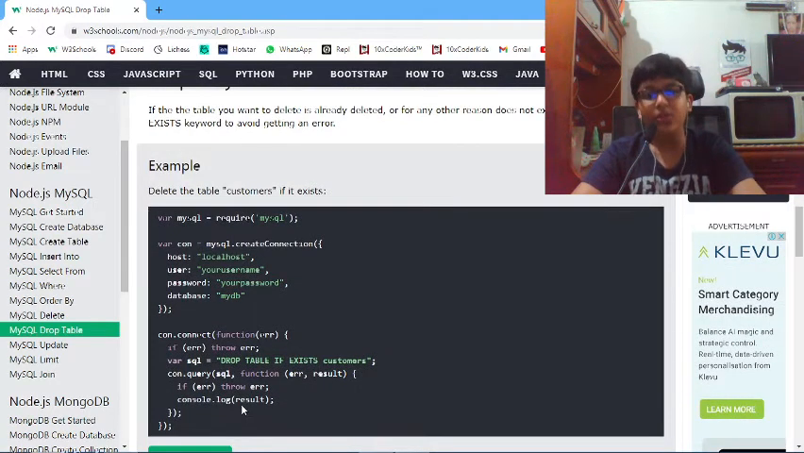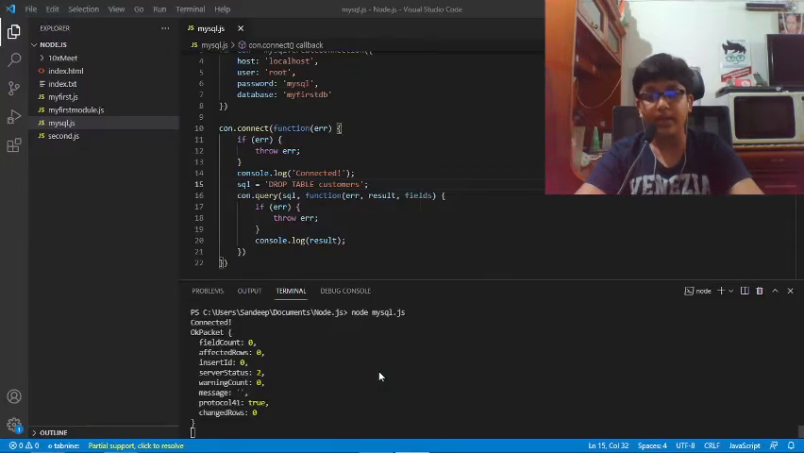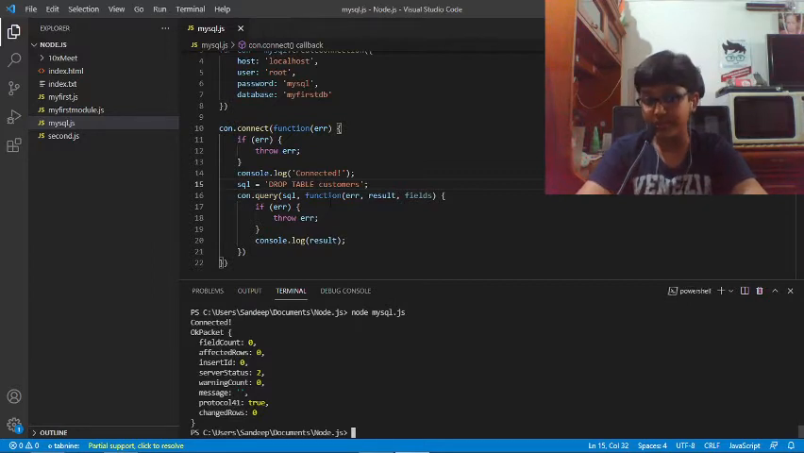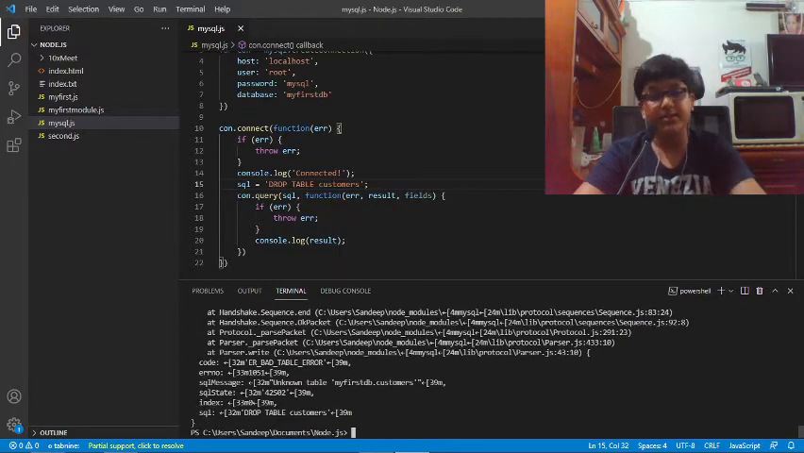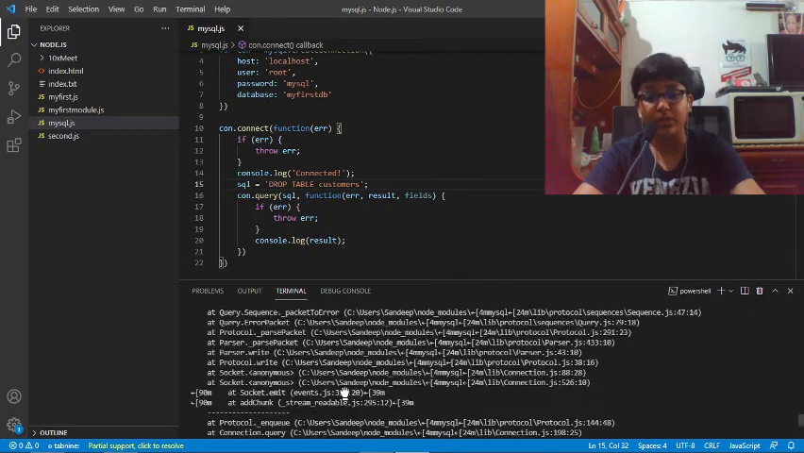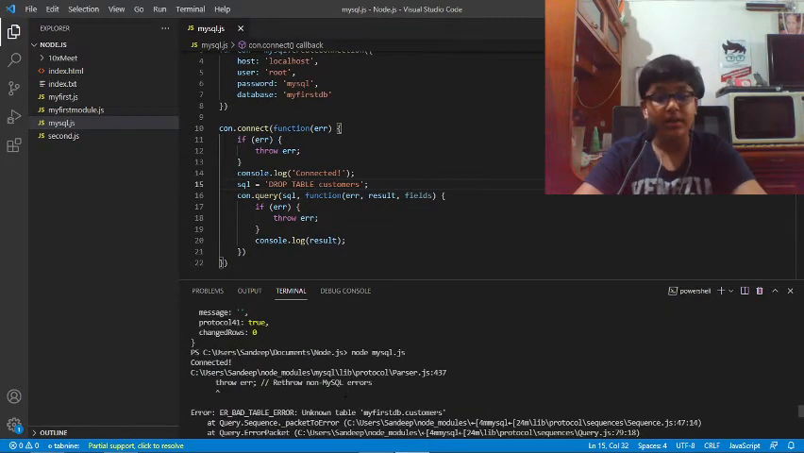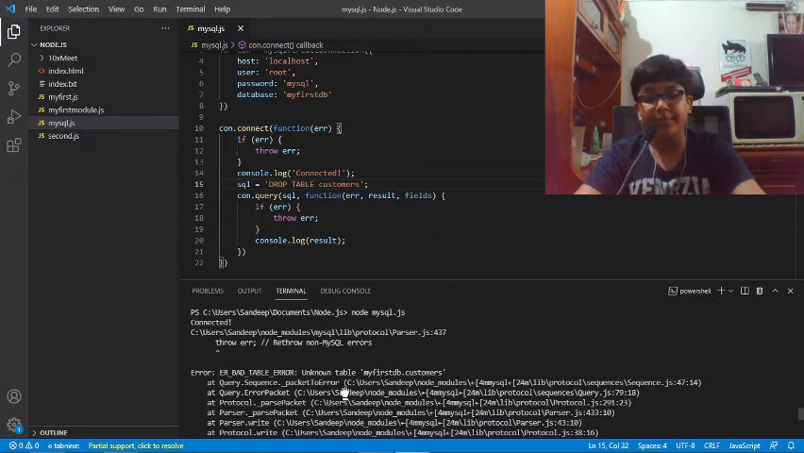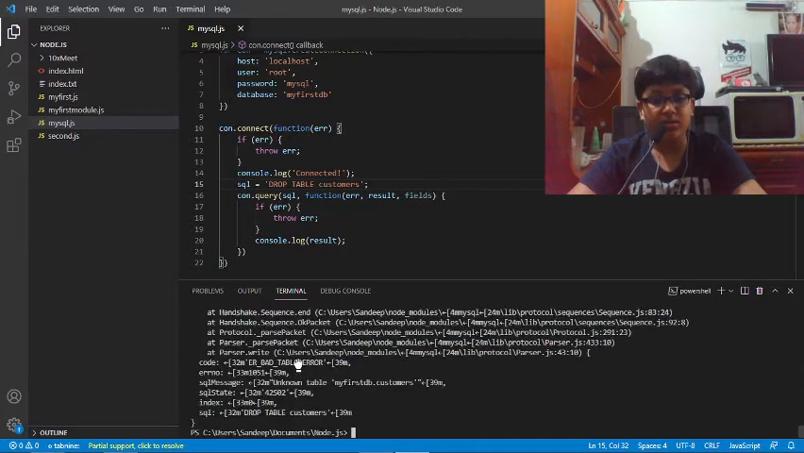So if the table you want to delete is already deleted, for example, I run this code again, but now customers does not exist, and we are just trying to delete a table that does not really exist. Because it does not exist, it will give us an error, right? It has given us an error. The system has freaked out. It is saying unknown table myfirstdb.customers. It is throwing the error, and it is just showing a whole bunch of stuff.